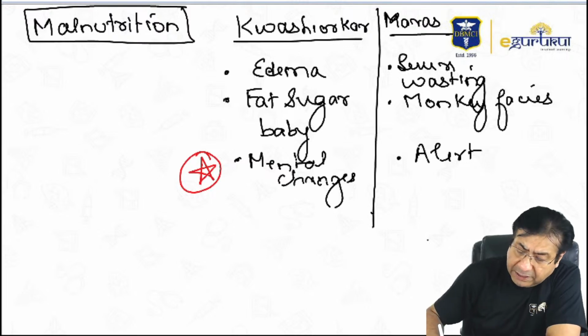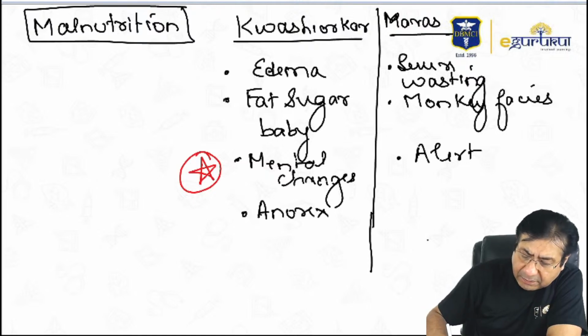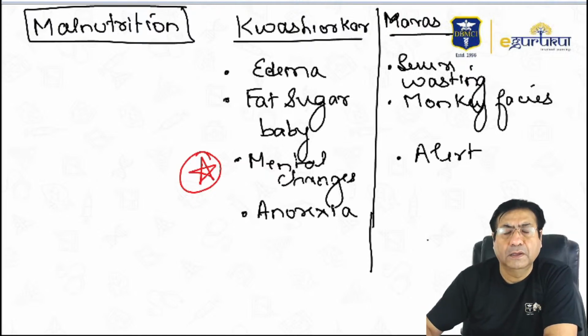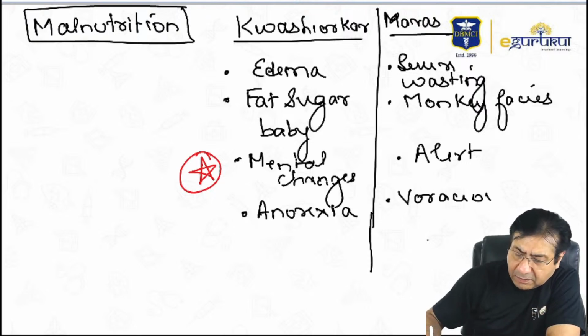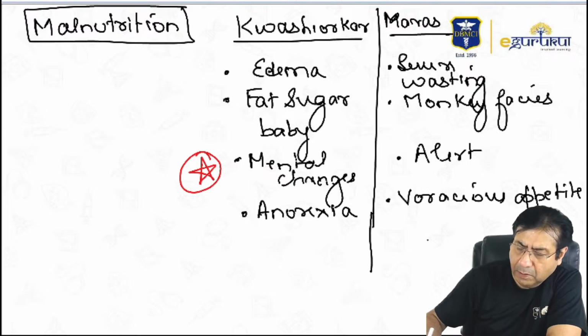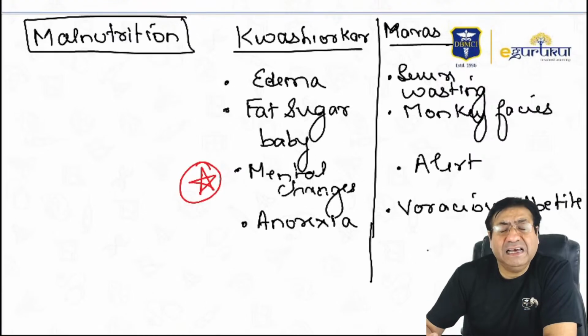Kwashiorkor is also associated with anorexia, poor appetite, while children with marasmus often have a very voracious appetite. Voracious means eagerness. They eat eagerly, they are hungry.